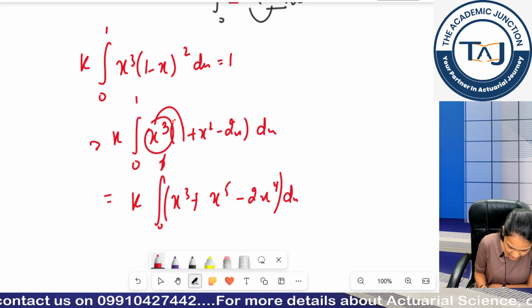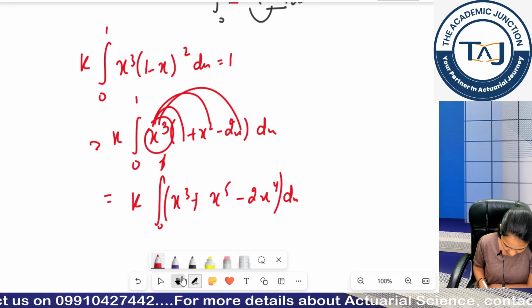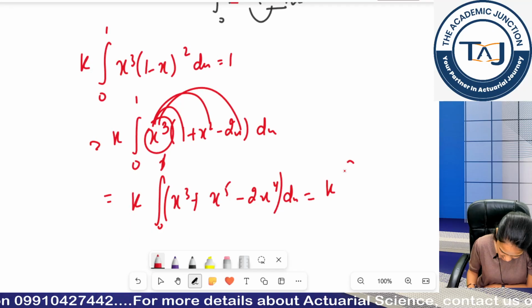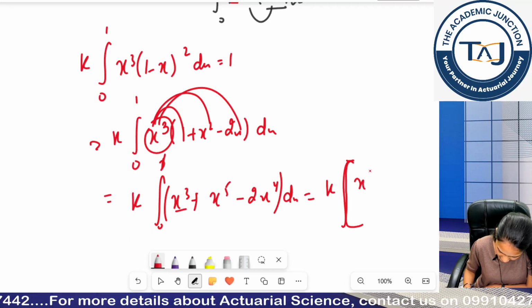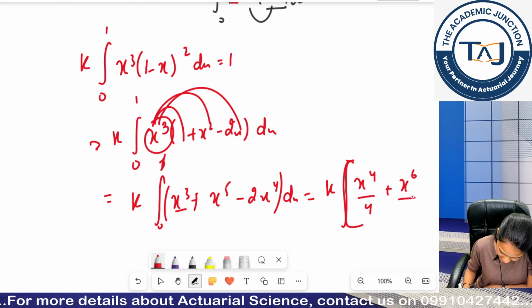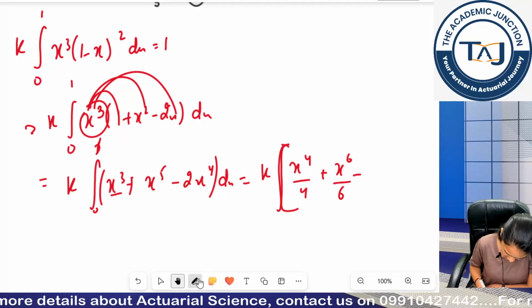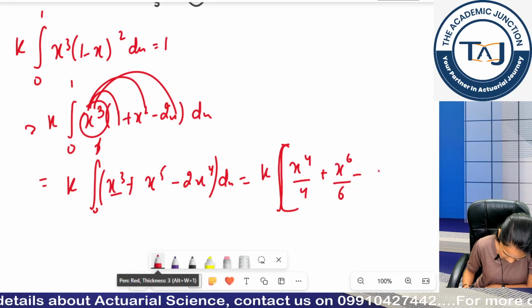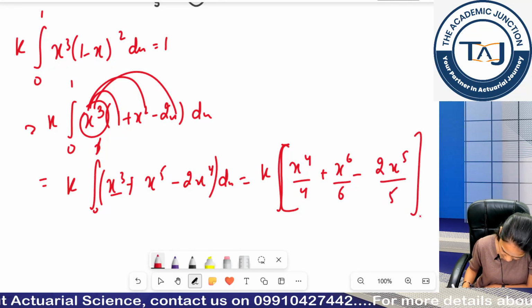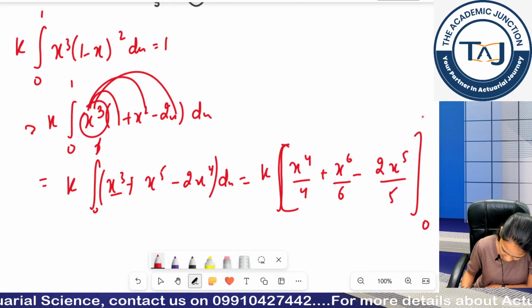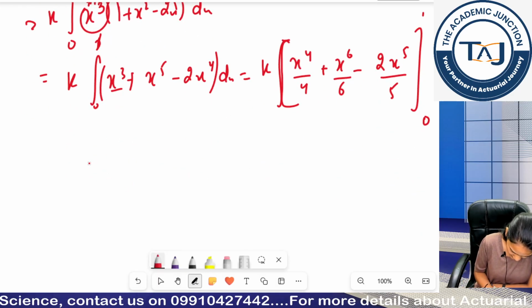I just multiplied this with this and this with this. Then I would take the separate integrals. So it will become x^4 by 4, x^6 by 6 and minus 2x^5 by 5, and we are putting the limit 0 to 1.